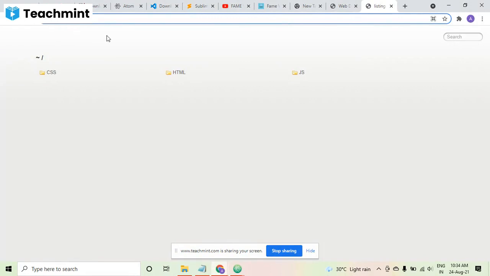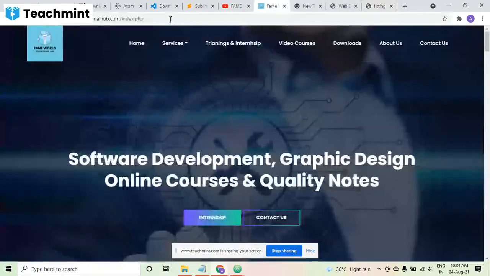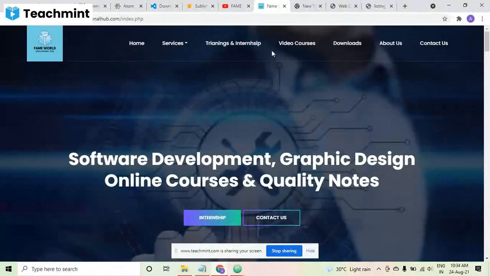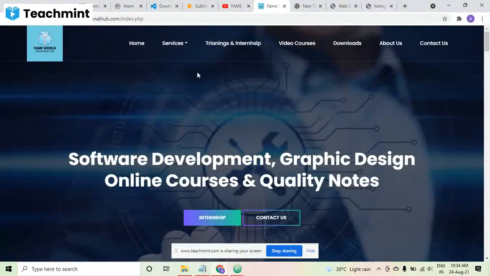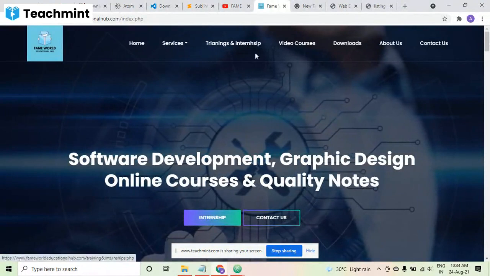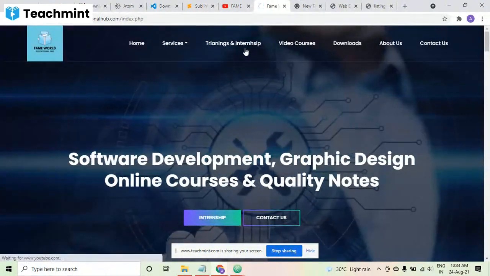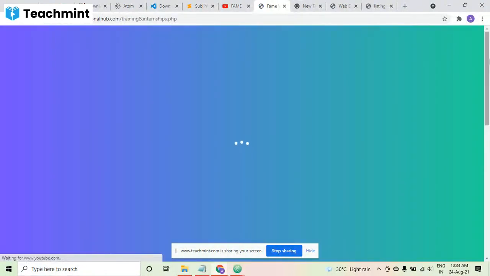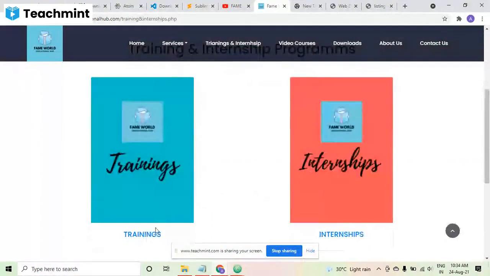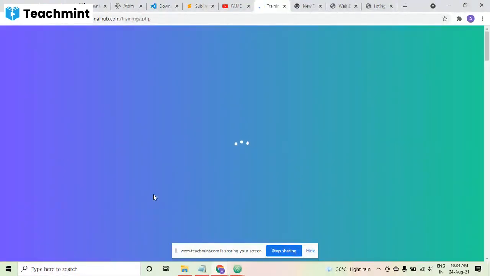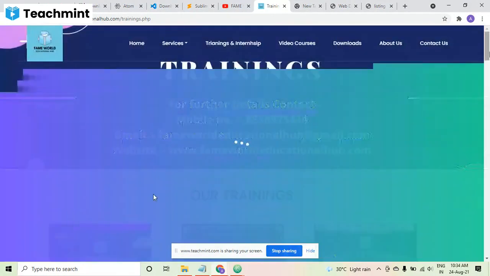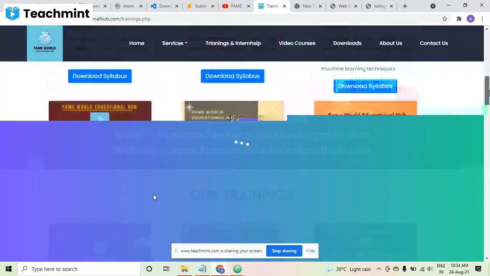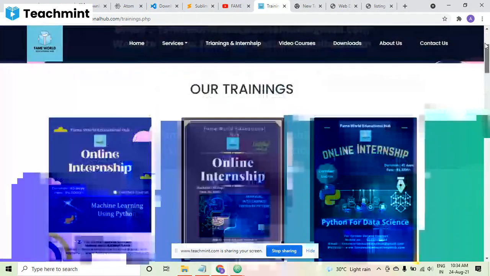Local host is basically our system. This Framework educational website is actually on a server, not the local host. So anybody can access it. You can also open it in your system. You can just go towards the training and internship section, and you will get all the details about it. Everything is coming from the database. Everything is saved somewhere, and from there it is coming directly from the server. It is on the internet. All these details are present on the internet. You can directly search it.